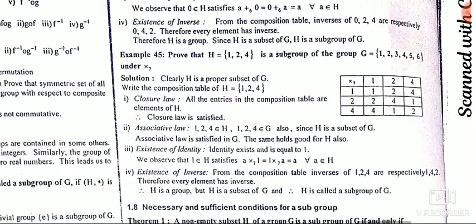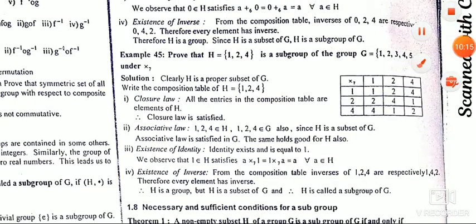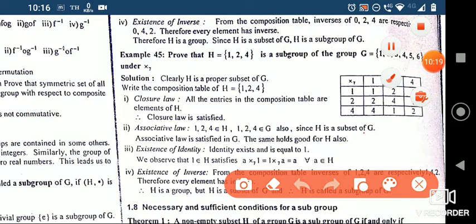The next example: prove that H equal to {1, 2, 4} is a subgroup of the group G under multiplication modulo 7. There it was addition modulo 6, but here it is multiplication modulo 7. So we'll make a combination table, taking 1, 2, 4, because we are asked to show H is a subgroup. G is already said to be a group.